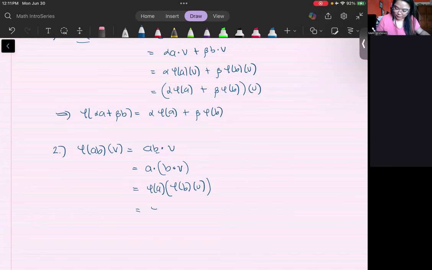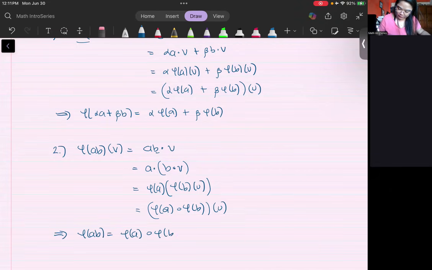Of course, this then would be the composition of phi of A and phi of B. Therefore, phi of AB is equal to phi of A circle phi of B. And lastly,